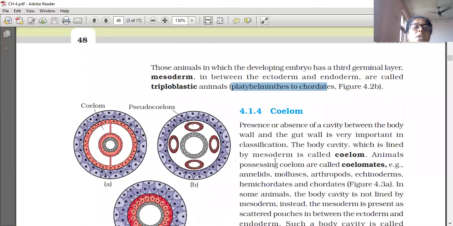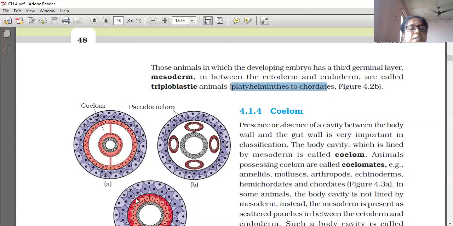Now we are going to learn another one, coelom. Coelom is the cavity between the body wall and the alimentary canal. This white color you are seeing, that cavity is called the coelom. See, here coelom is present. If coelom is present, then it is called a coelomate.